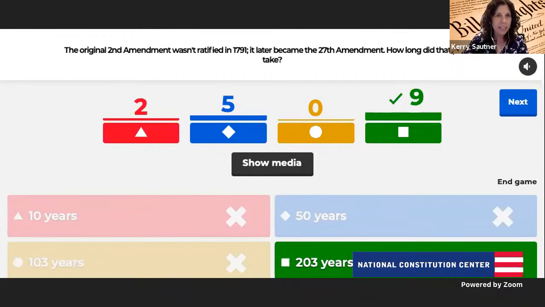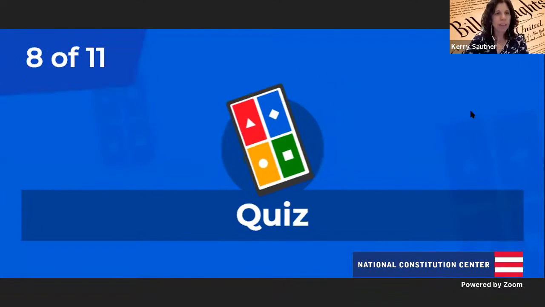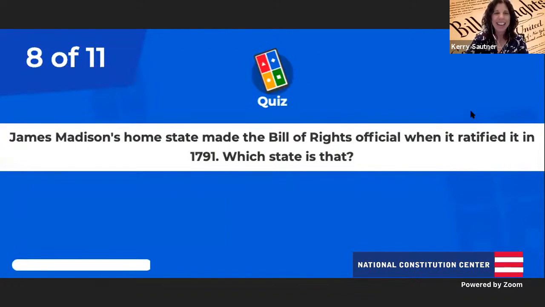Tom, which amendment was it? So it was a part of that original Bill of Rights package, but didn't get amended 203 years later. Which amendment is it, and what year was it ratified? So it's the 27th Amendment. It's ratified in 1992, and it limits Congress's power to raise its own salary. Madison wrote a good one that really stayed the course.